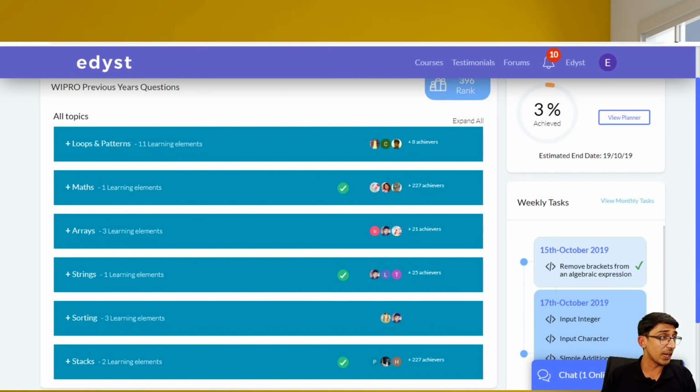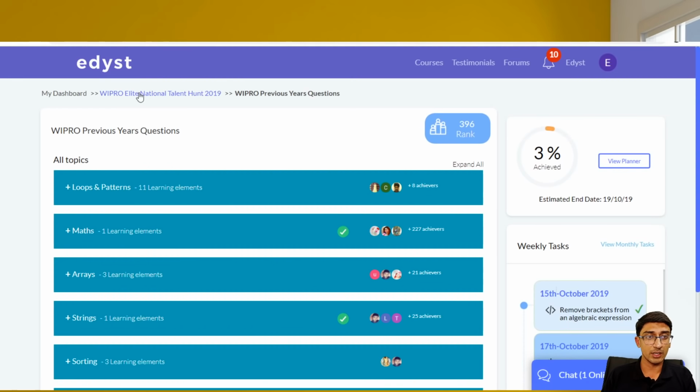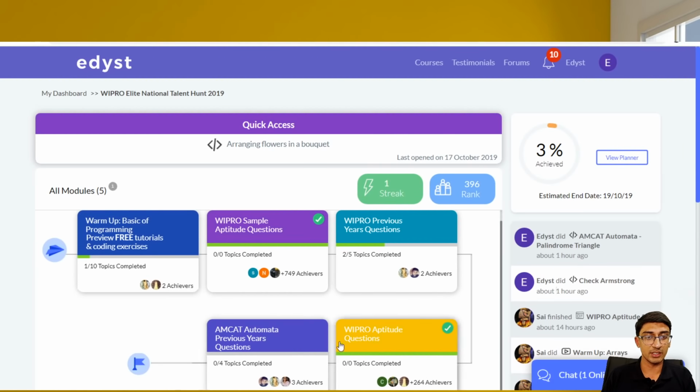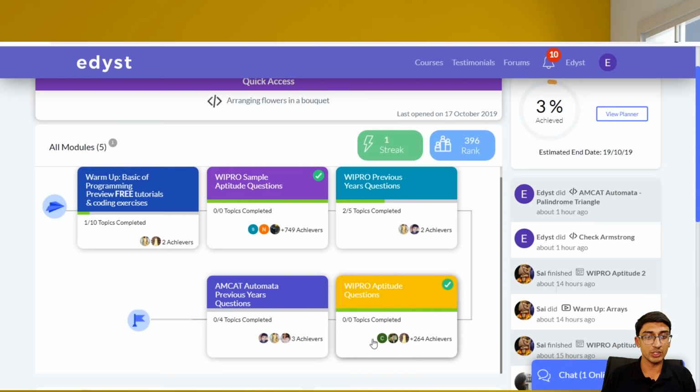Another question is, which aptitude topics are covered in this exam? For the aptitude topics, you can just go to the Edyst platform and go over here. The sample aptitude questions and the previous year's aptitude questions, just check them. Over 250 are there. If you check them, you'll get all of the previous year's questions.